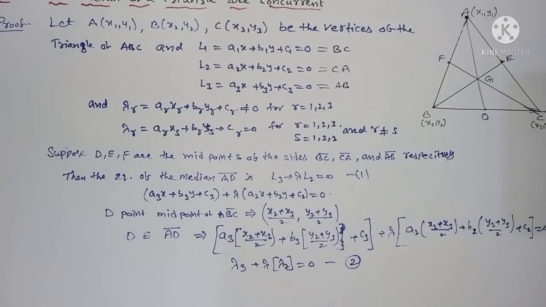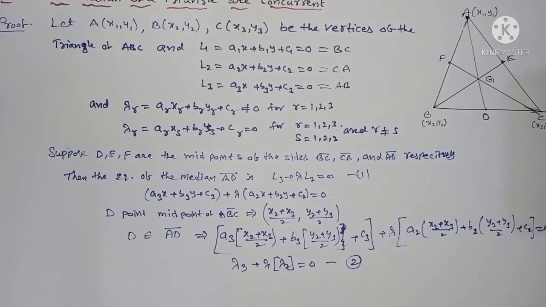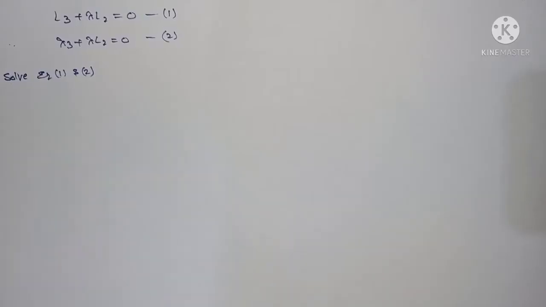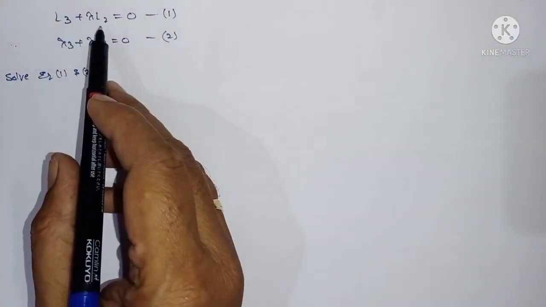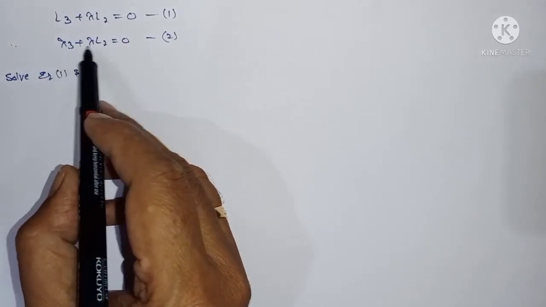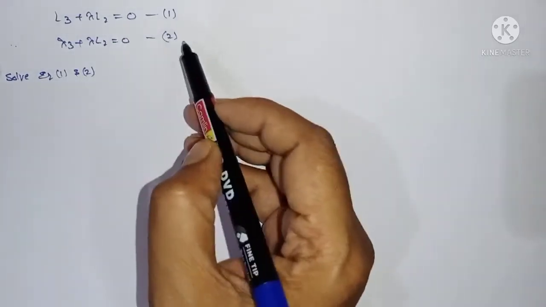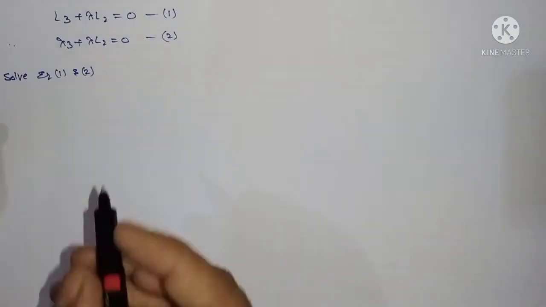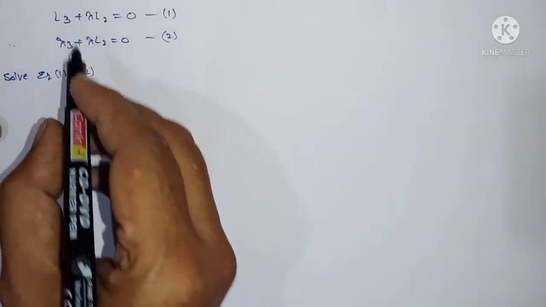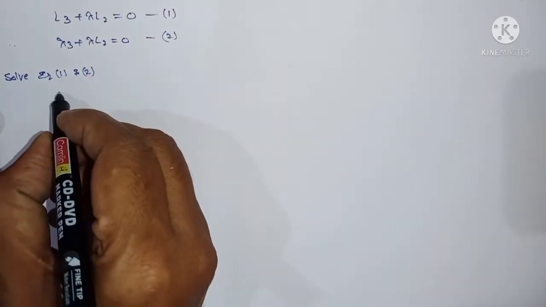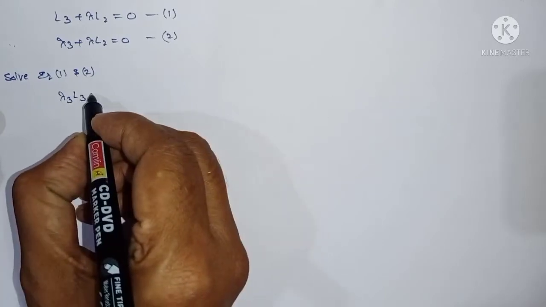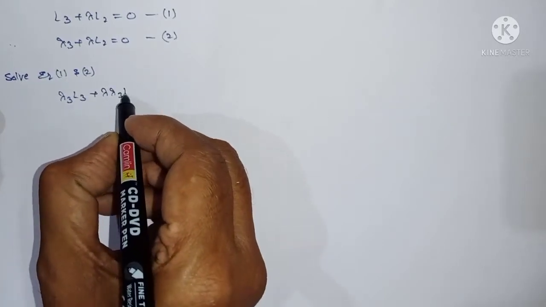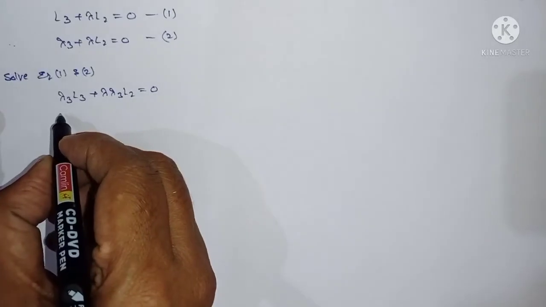You can solve 1 and 2. You get one relation, one equation, I will explain. Next, L3 plus lambda L2 is equal to 0. Lambda 3 plus lambda L2 is equal to 0. We have two equations, then you can solve these two equations. Listen here, I am multiplying L3 with lambda 3. Therefore, lambda 3 L3 plus lambda 3 L2 is equal to 0.